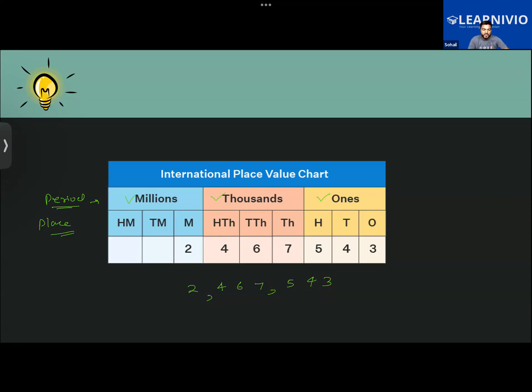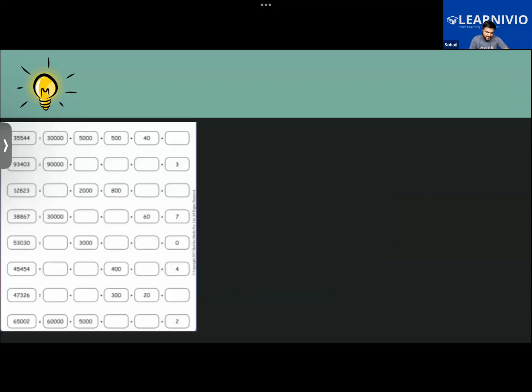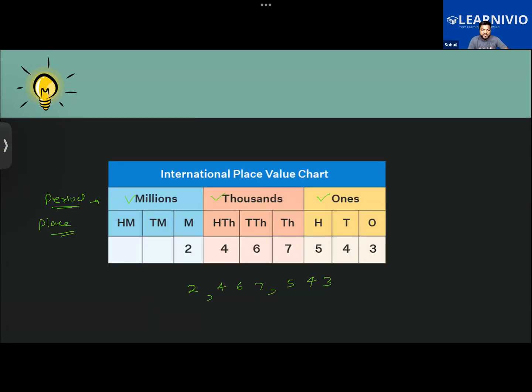Now, talking about how the Indian and the international place value systems are different from each other. The major difference between the Indian place value system and the international place value system is observed in the placement of commas and in the periods in which they are categorized. Getting it? For example, in the case of the Indian place value chart, how many periods were there?